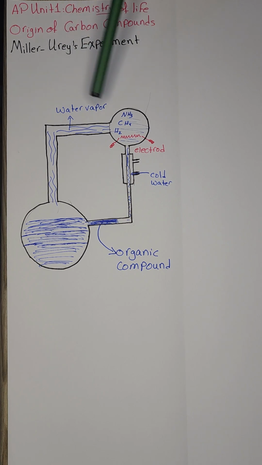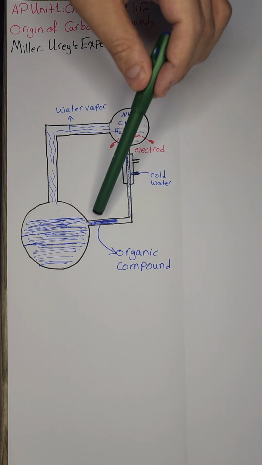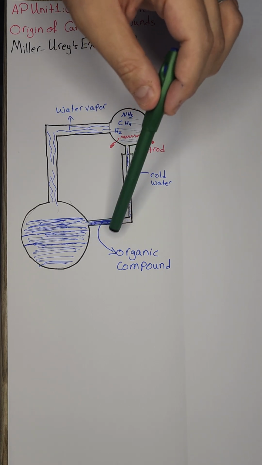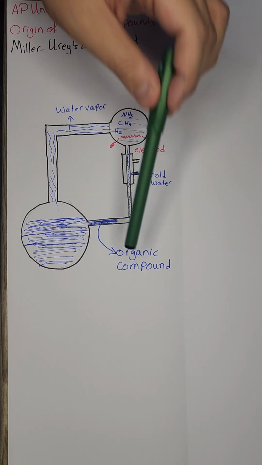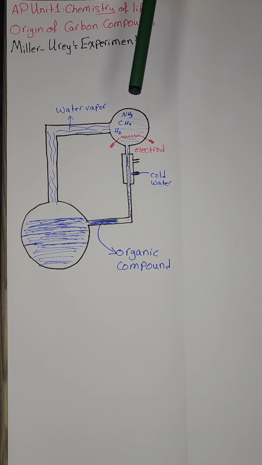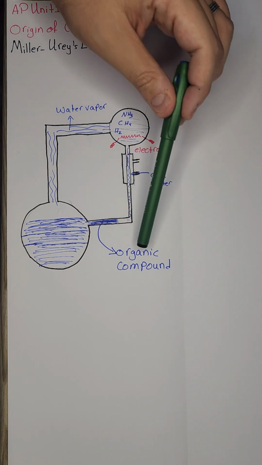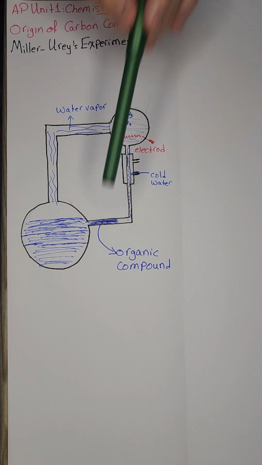And after condensing the water vapor and taking a sample from the condensed water, they found traces of organic compounds, and they said that they found at least 11 amino acids in addition to traces of sugar.